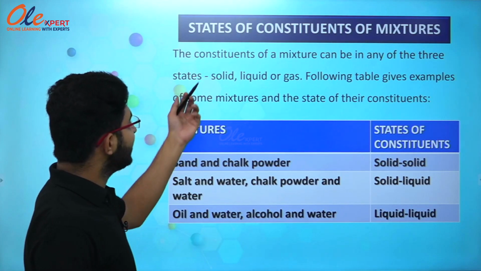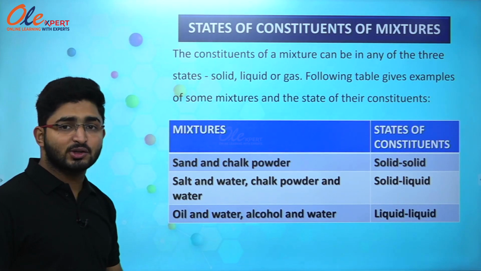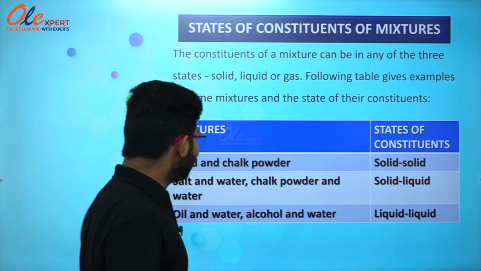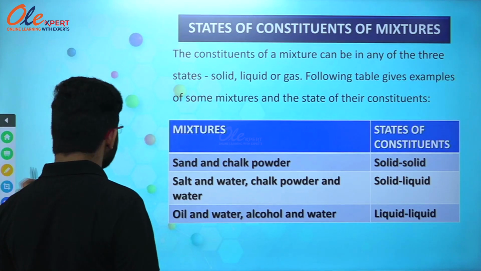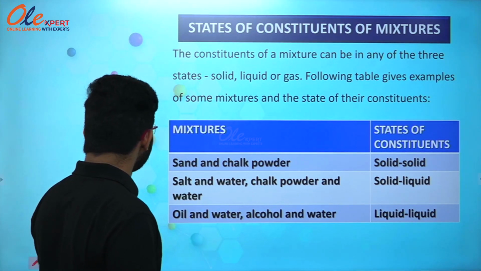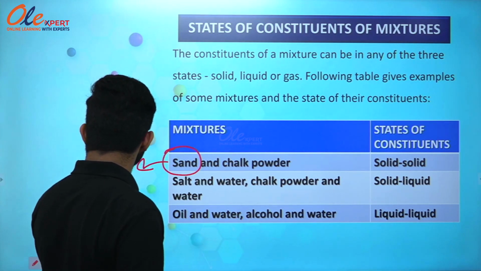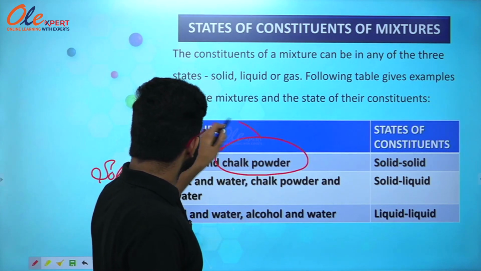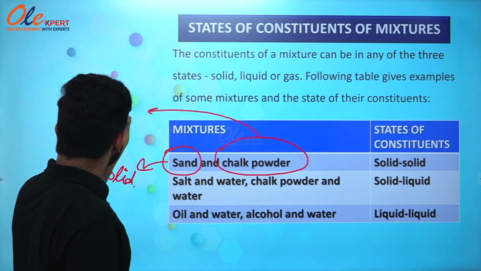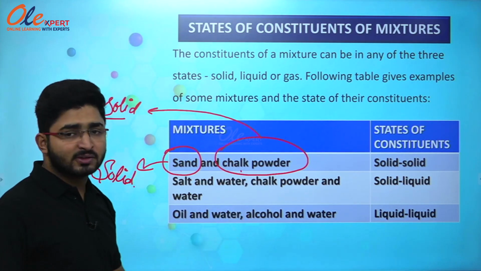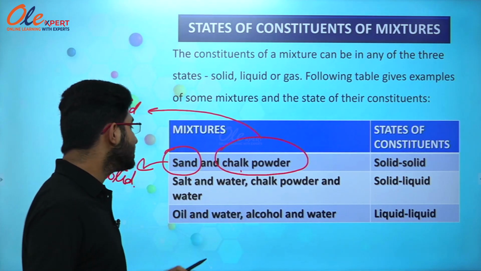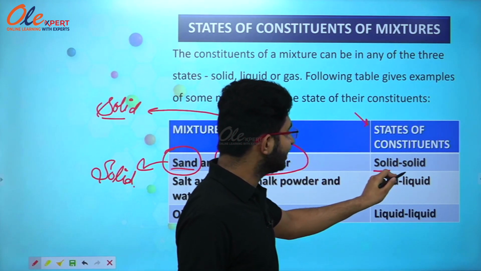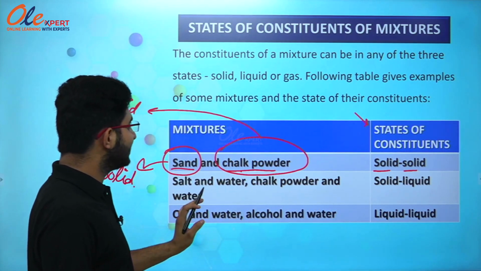Now we are going to study the next topic, that is states of constituents of mixtures. So what are the states of constituents that are involved in any mixture? Let us have an example. The first one is sand and chalk powder. So you know that sand is a solid state and chalk powder is also a solid state. But sand and chalk powder form a heterogeneous mixture, and their states are solid and solid. So this is an example of a solid, solid mixture.